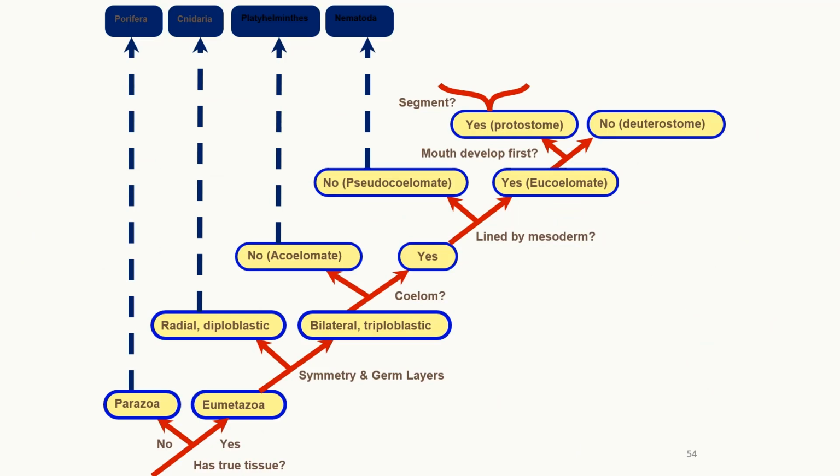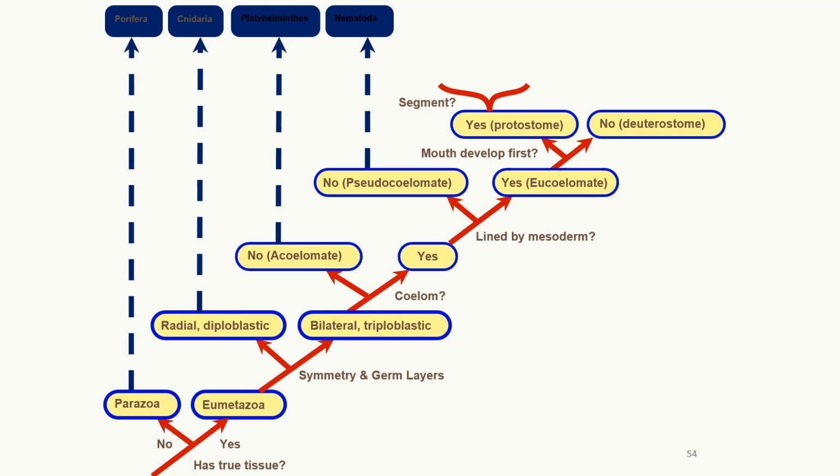So how is Arthropoda being classified based on the evolutionary tree? Let's look from the beginning. Arthropods are eumetazoans, so they have true tissues, and in terms of symmetry they are bilateral and they have 3 germ layers, so they are triploblastic. They also contain a body cavity, the coelom, and that coelom is lined by the mesoderm, thus it is known as a eucoelomate.